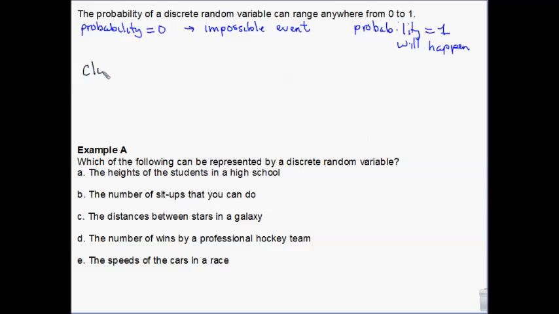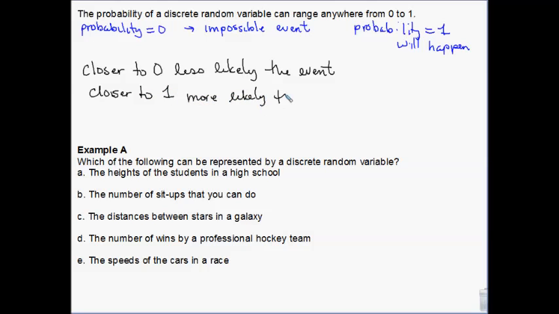Okay, so with that, the closer you are to 0, the less likely the event. And the closer you are to 1, the more likely the event. So when we look at the probability, between 0 and 1, 0.5 could go either way. It could happen, could not happen. It's exactly equal. Anything above 0.5 is more likely to happen. Anything below 0.5 is less likely to happen.